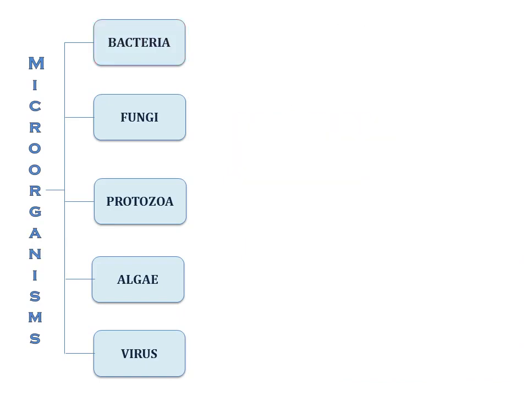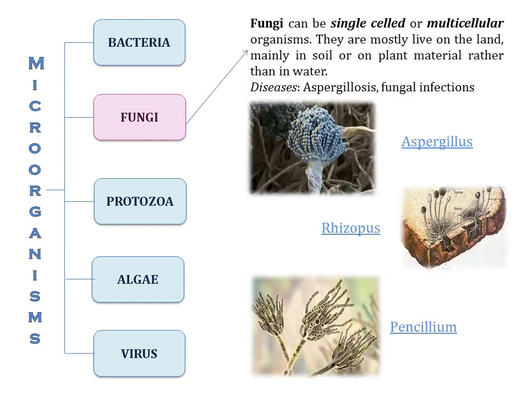Now, the second group of microorganisms are fungi. Fungi can be single-celled or multicellular organisms. They mostly live on land, mainly on soil or on plants rather than in water. Some of the examples of fungi are Aspergillus. Aspergillus are found both indoor and outdoor. Rhizopus. They are usually bread mold.